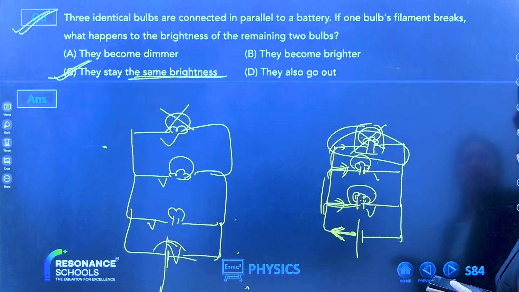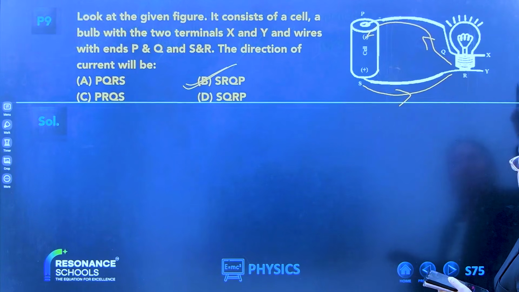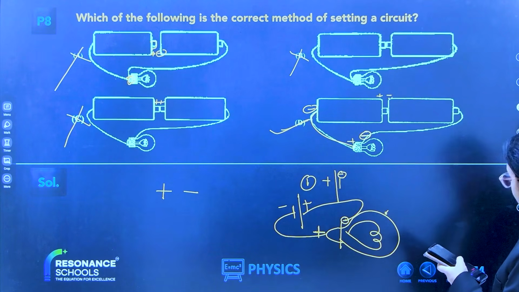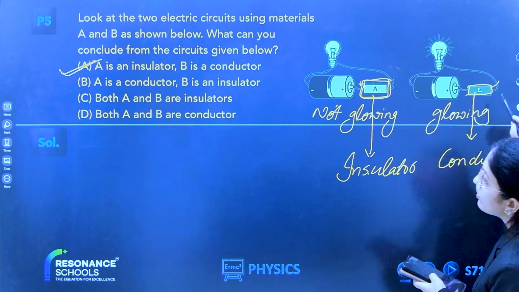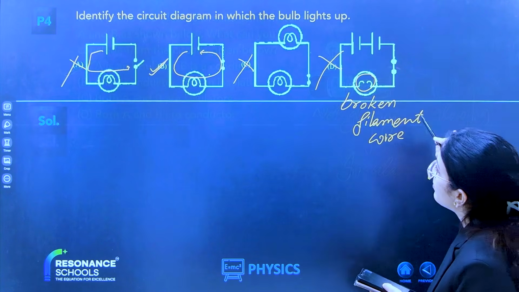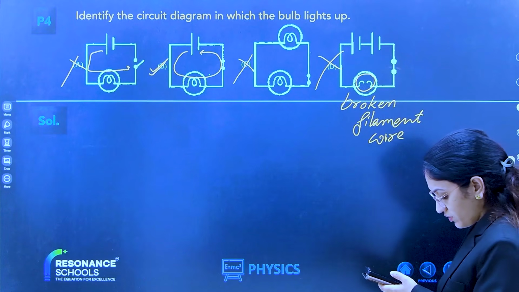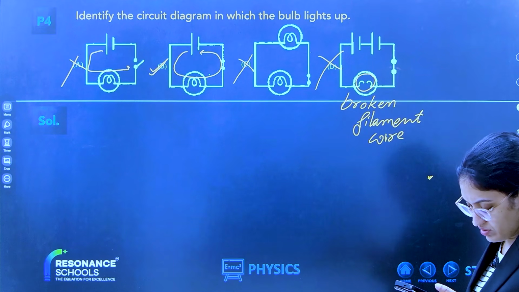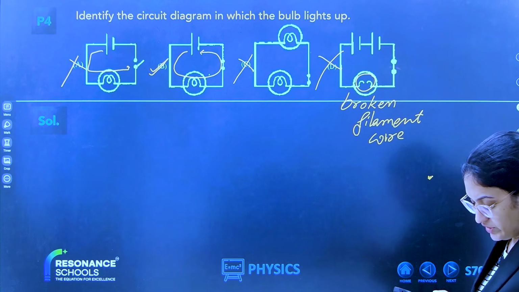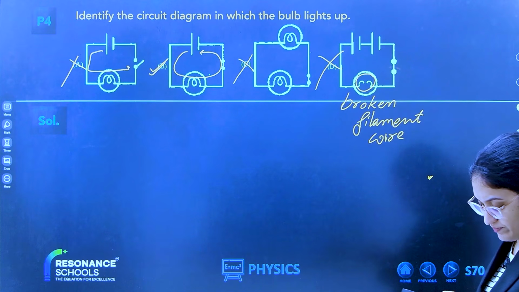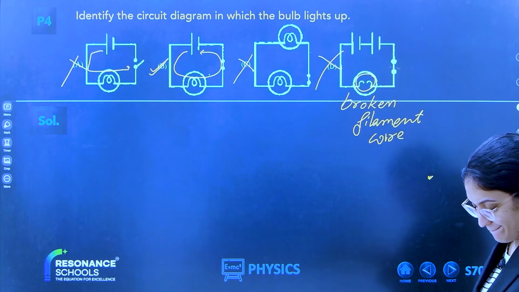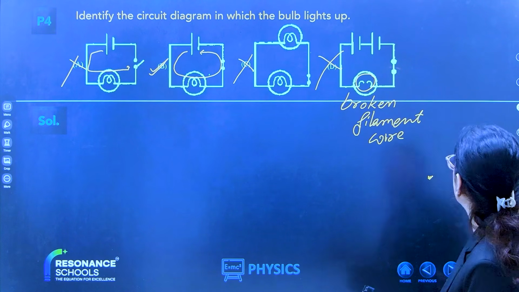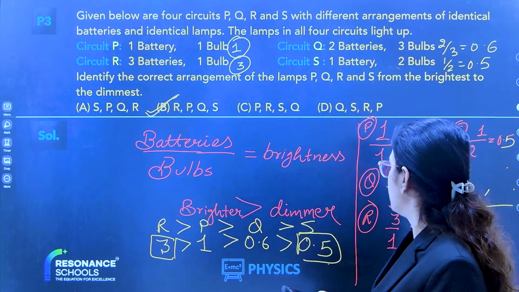I'm going to worksheet 4. Which question do you want from worksheet 4? Can you please write once again which question you want? Third question? This question?